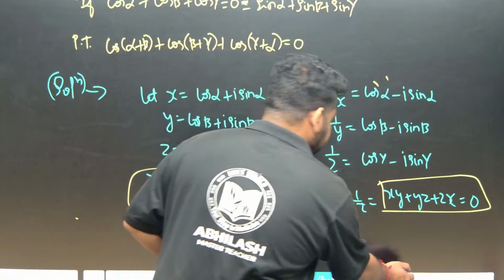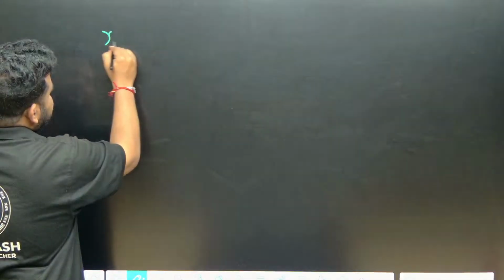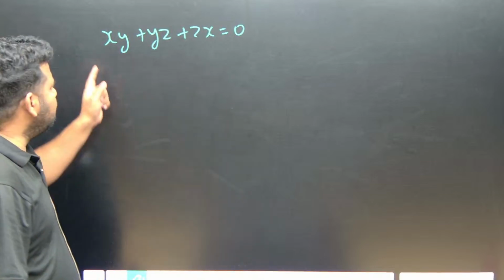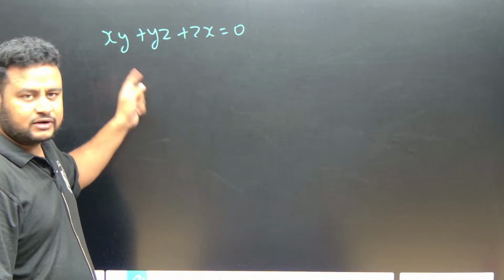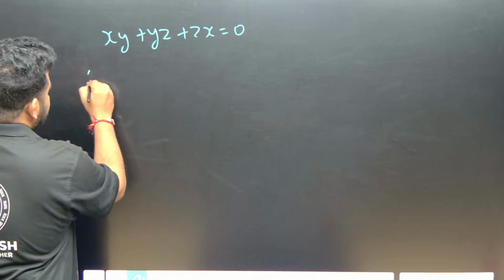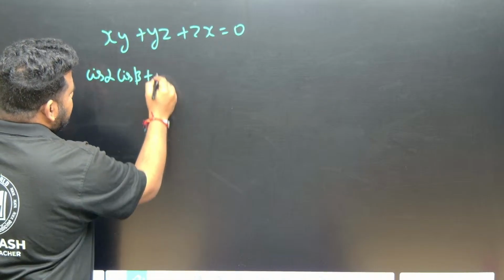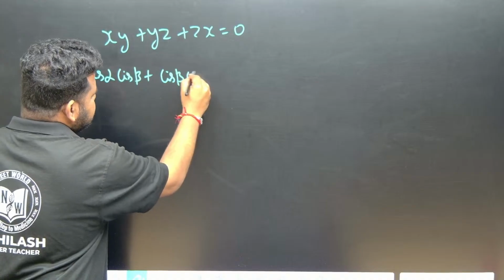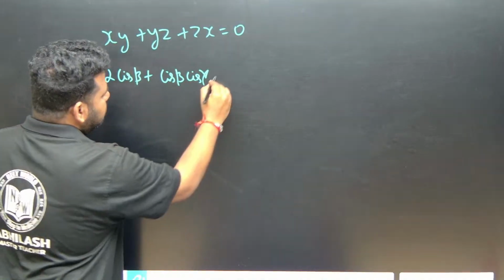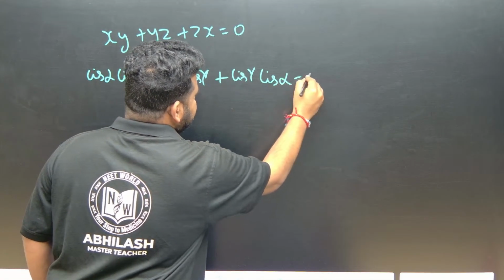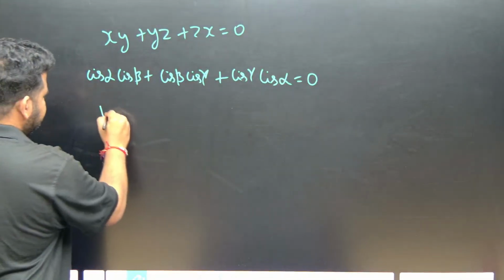So for that let us take this relation, that is xy plus yz plus zx is equal to 0. Please focus. Already we know that x is equal to cis alpha, y is equal to cis beta, and z is equal to cis gamma. Let us substitute those values. So x is cis alpha, y is cis beta, and y is again cis beta, z is cis gamma, plus z is cis gamma and again x is cis alpha.